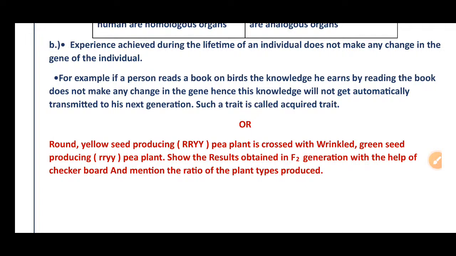Such a trait is called an acquired trait. Acquired traits are not passed to the next generation. Whatever traits bring changes in their DNA, those are passed to the next progeny.